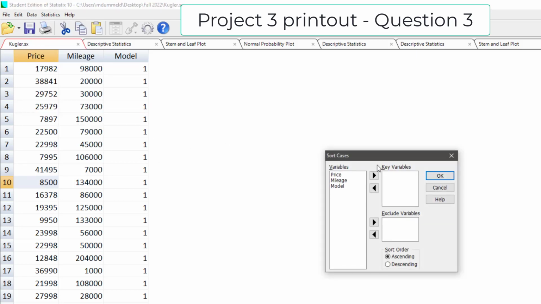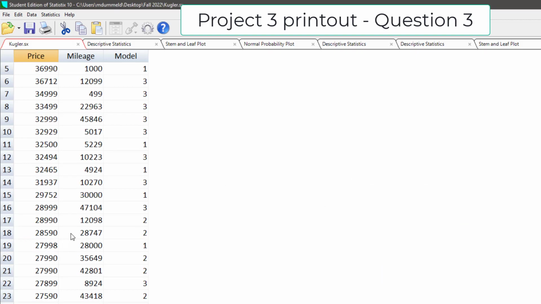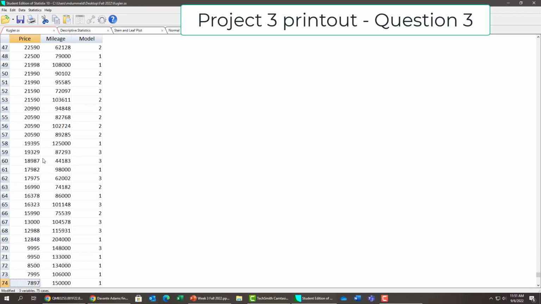Remember, 8,500 is my 10th observation, or my 10th price. I'm going to sort in descending order and find that 8,500. It's all the way down here, because you can see that 71, I was wrong, 71 of the 75 are bigger than 8,500. And so that's what I want you to put in the space in Question 3.